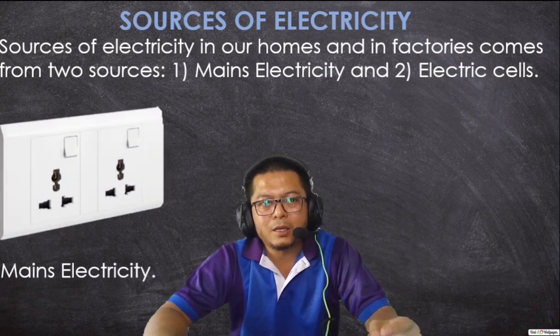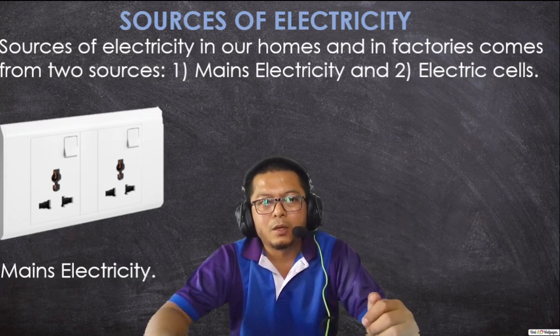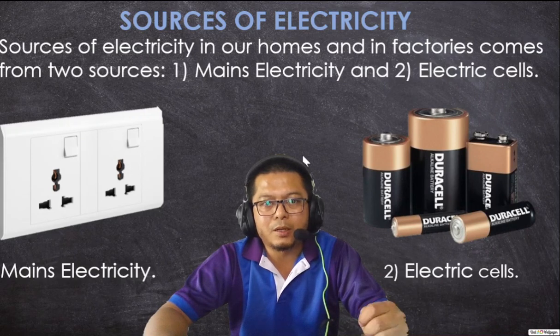Mains electricity is like the socket of electricity which we commonly find at home, and electric cells are dry cells or batteries like in the cars, which I will explain later. But at home we usually have these for our clocks or maybe our remotes.